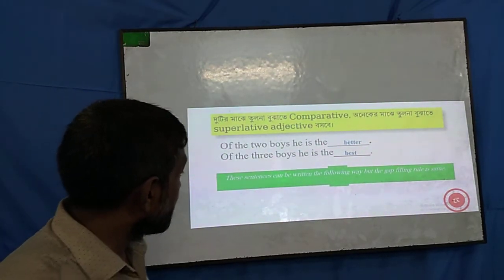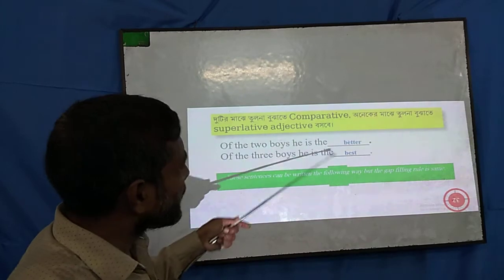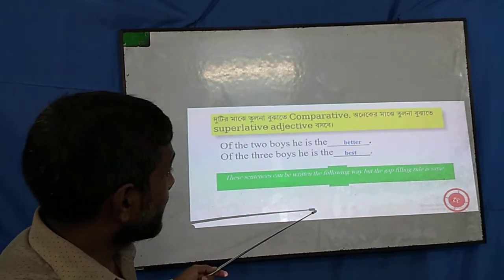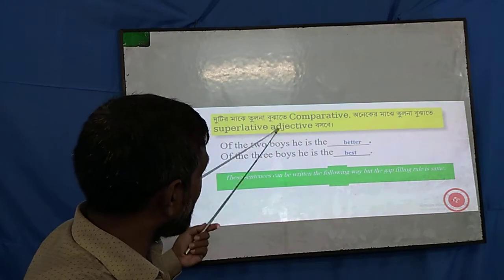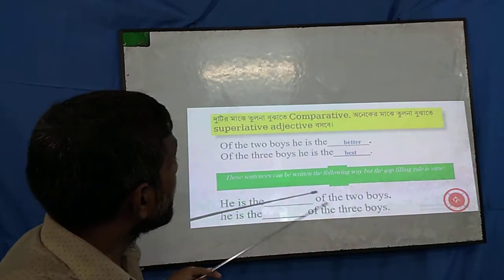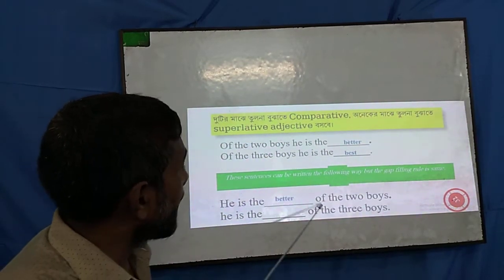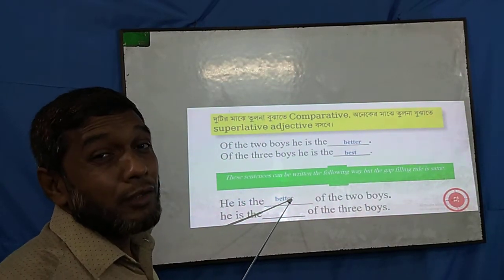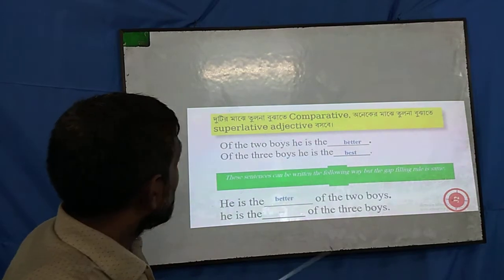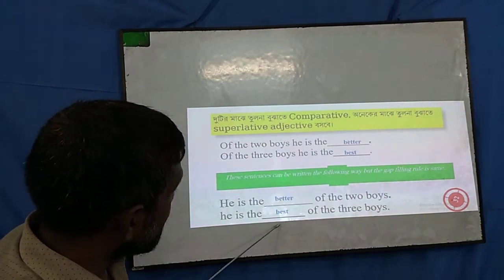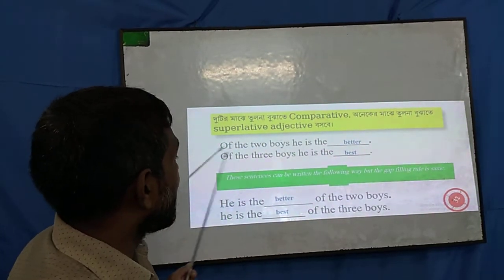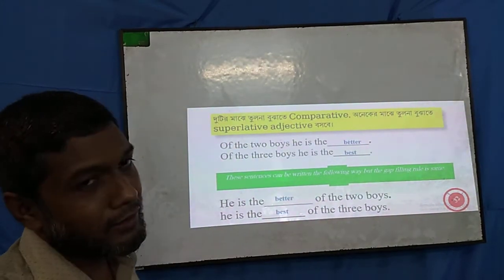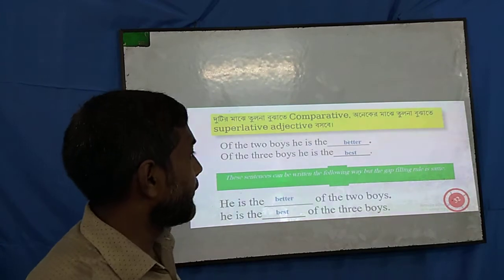Dear students, these 2 sentences you may write in a different form also. You can see that he is the better of the 2 boys. This sentence and that sentence are the same, so you can write in any form as you like. He is the best of the 3 boys. We can write the sentences in this structure, or again in that structure, but the rule will be the same.